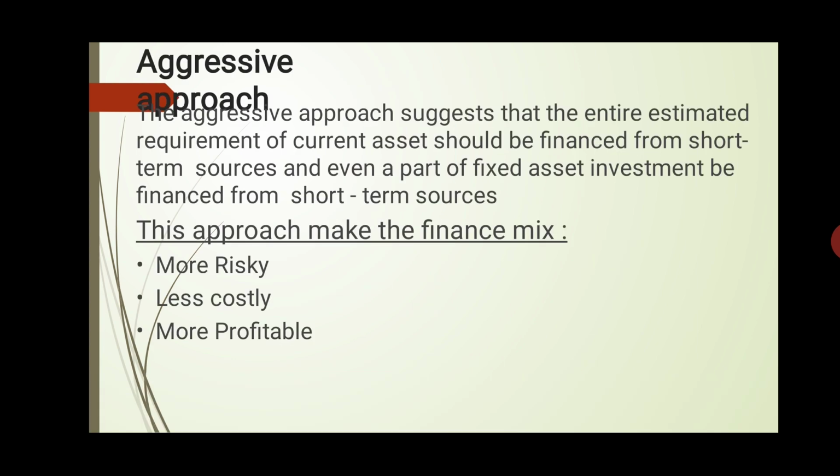Third approach is the aggressive approach. Aggressive approach means that the entire estimated requirement of the current assets should be financed from the short term sources, and even a part of the fixed assets financing should be financed from the short term sources. Means the main focus from the funding is from the short term sources. So this approach makes the financing mix more risky, less costly, and more profitable.